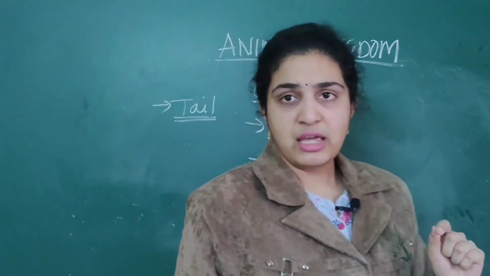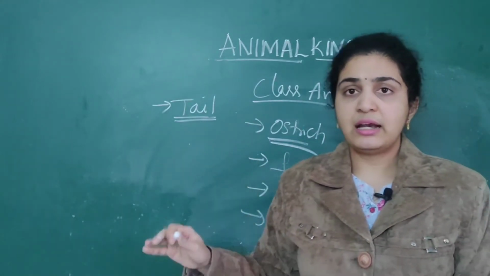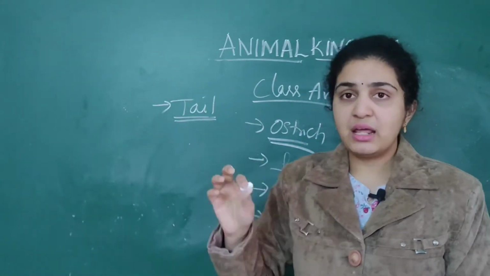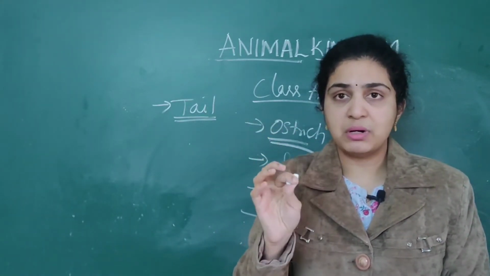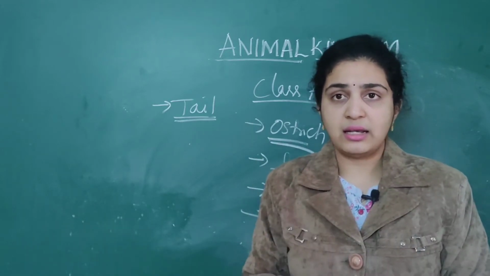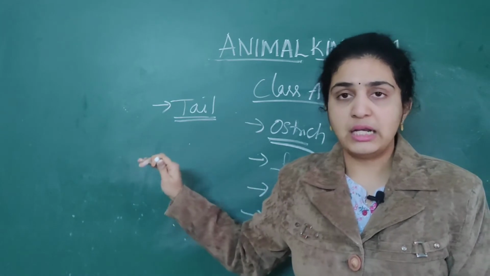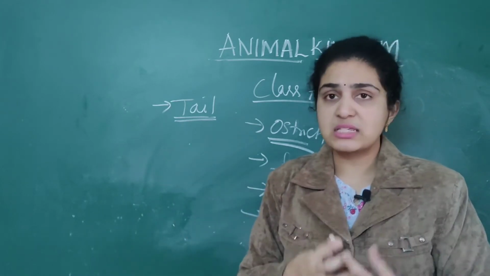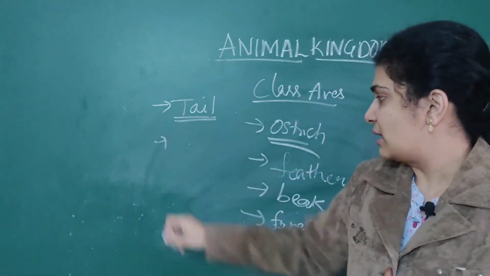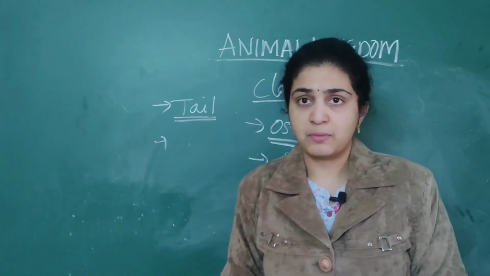Important NEET question: where is this oil secreted from the glands? Where is the oil present in birds? From where is oil secreted onto the skin of birds? It is only in the tail. This is an important NEET question that you should remember. Numerous times it is asked. So that is the main specific feature.